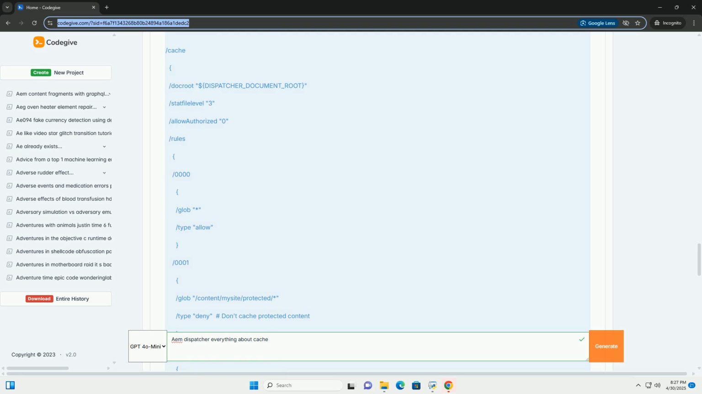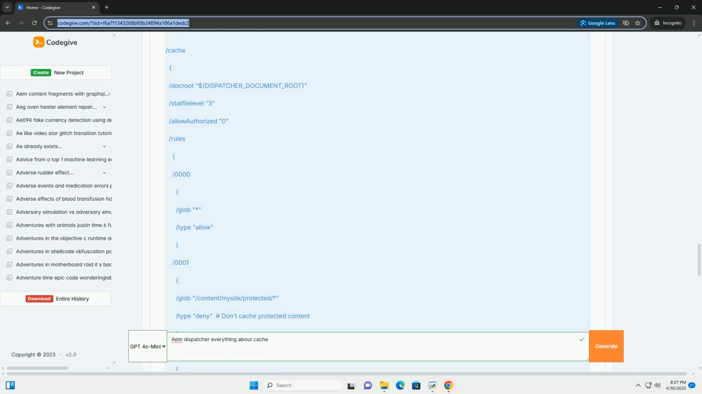Regularly review your configuration. The dispatcher configuration can become complex over time. Regularly review your configuration to ensure that it is still optimal and secure. Use environment variables: use environment variables for sensitive information like database passwords or API keys. This makes it easier to manage your configuration across different environments. For example, $DISPATCHER_DOCUMENT_ROOT.